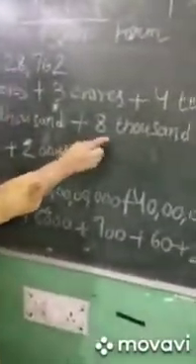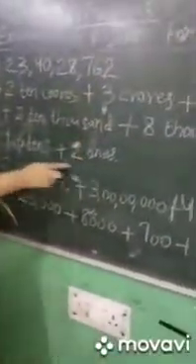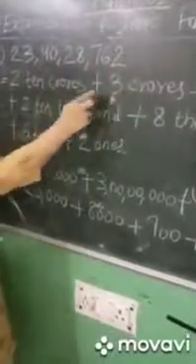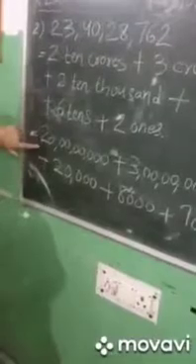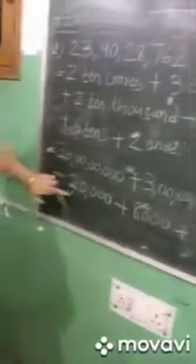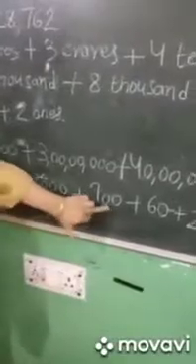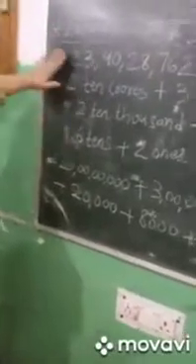The place value of 8 is 800, place value of 7 is 7,000, place value of 6 is 6 tens, and place value of 2 is 2 ones. So adding all of this, we get the expanded form of this number. We have added every value, plus, plus, plus, and now we can write it. This is also a way of writing the expanded form. See, this is 20 crore, 3 crore, 40 lakh, 20,000, 800, 700, 8,000, 60 plus 2 is the expanded form of this number.